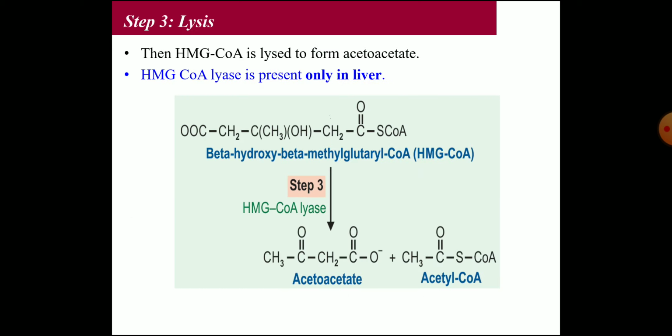Now the third step is lysis, that is, HMG-CoA is lysed to form acetoacetate. HMG-CoA lyase is the enzyme which is present only in the liver. So HMG-CoA, by the action of HMG-CoA lyase, is converted to acetoacetate and acetyl coenzyme A. This enzyme is present only in the liver.